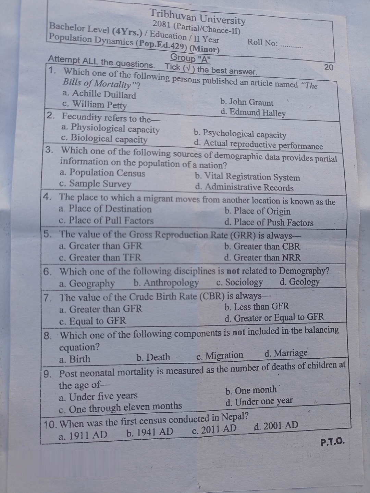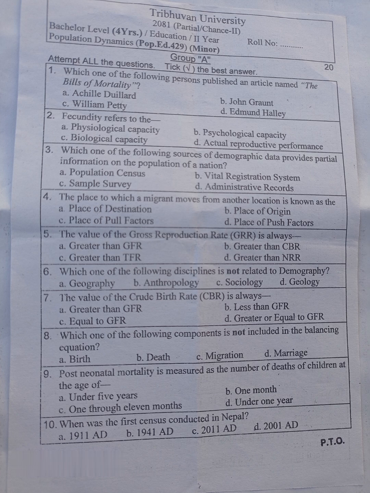3. Which one of the following sources of demographic data provides partial information on the population of a nation? A. Population census, B. Vital registration system, C. Sample survey, D. Administrative records. 4. The place to which a migrant moves from another location is known as the A. Place of destination, B. Place of origin, C. Place of pull factor, D. Place of push factor. 5. The value of the gross reproduction rate GRR is always ... A. greater than GFR, B. greater than CBR, C. greater than TFR, D. greater than NRR.